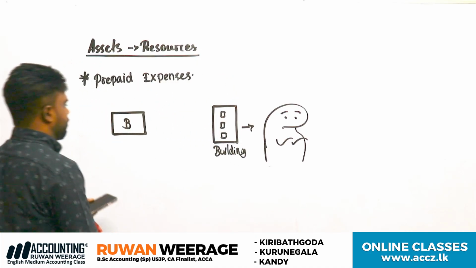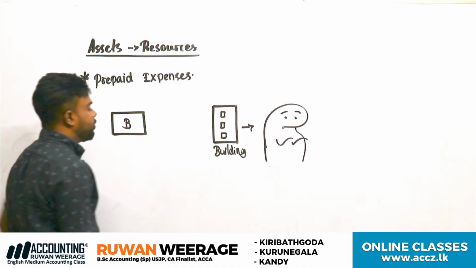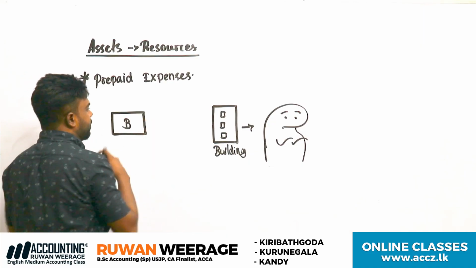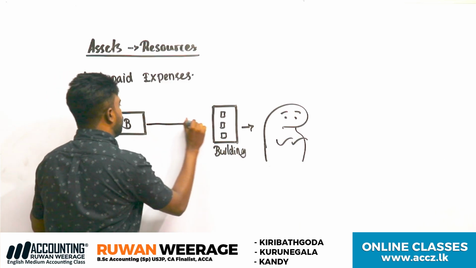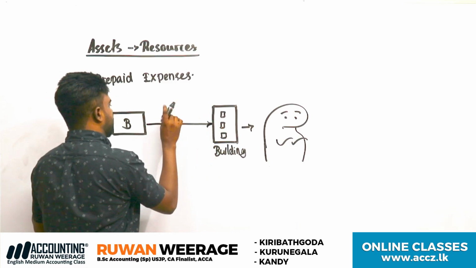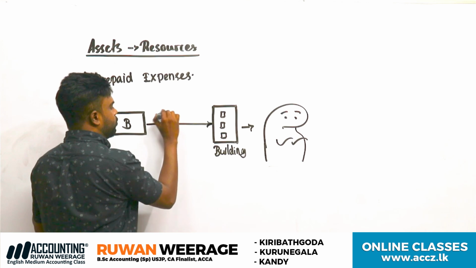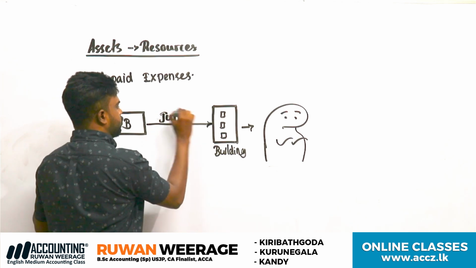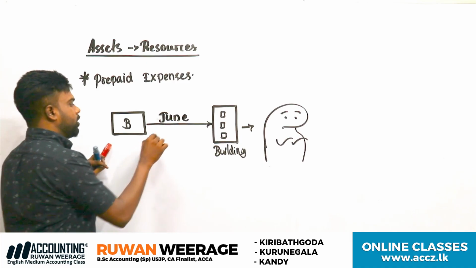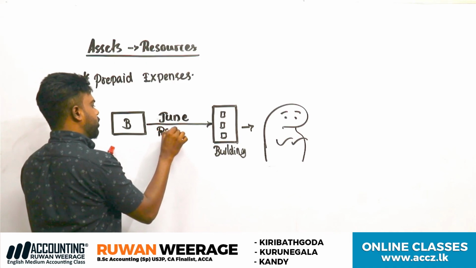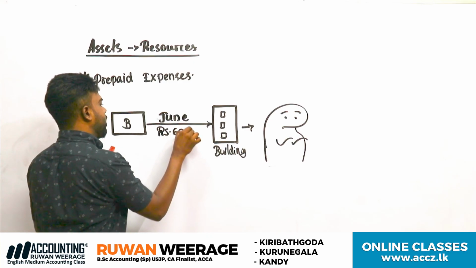Let's think the business has rented this building, so we have to pay rent expense. Let's think for the June month, we are now in June. For June, we have to pay around 60,000 rent.